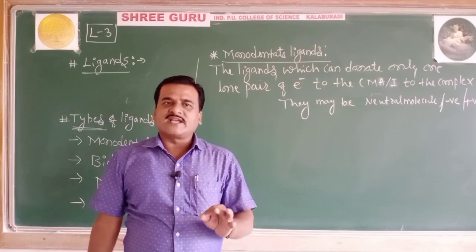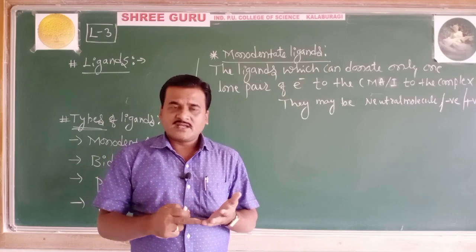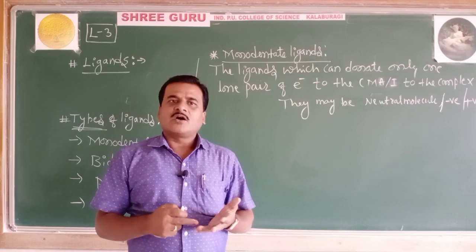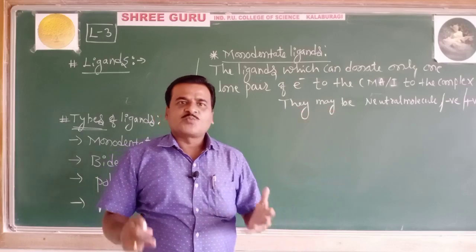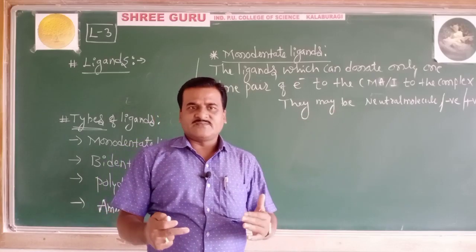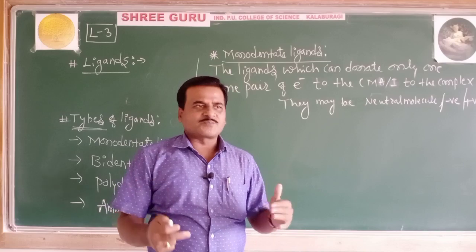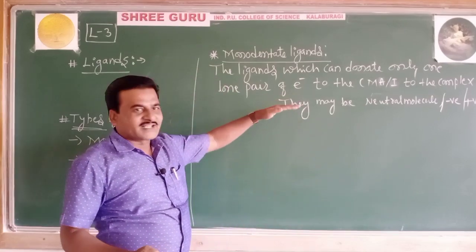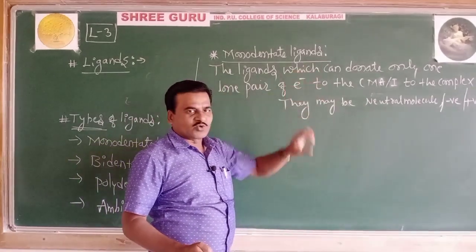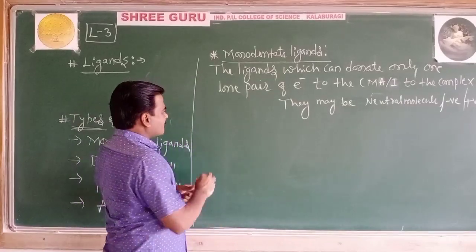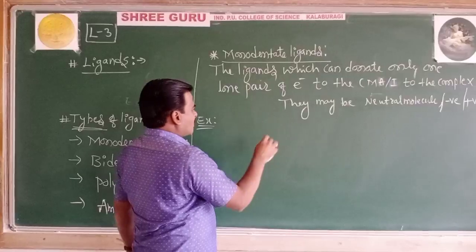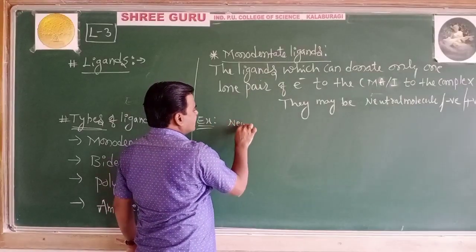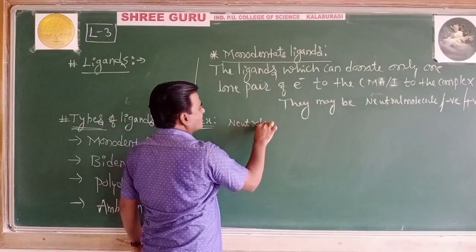These monodentate ligands may be neutral molecules, or negative ions, or even positive ions. Let's collect a minimum of two examples for each category of the monodentate ligands. Example for neutral molecules.